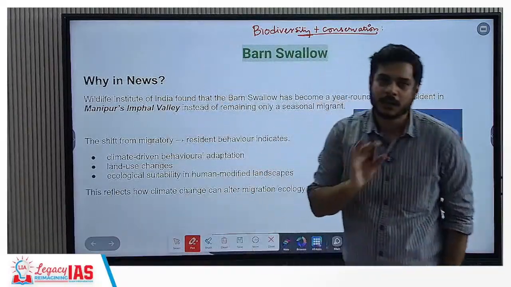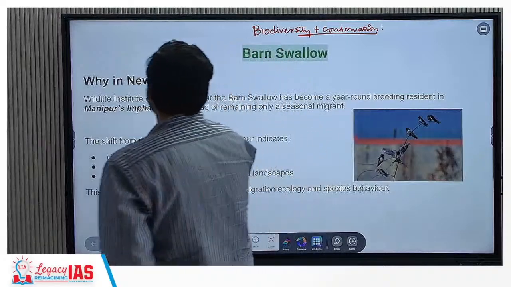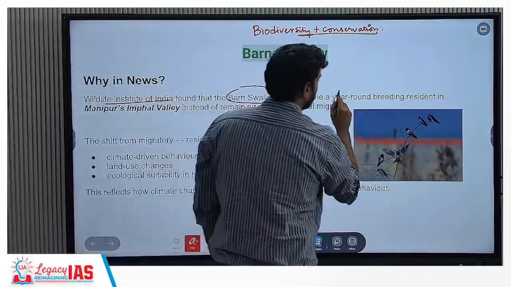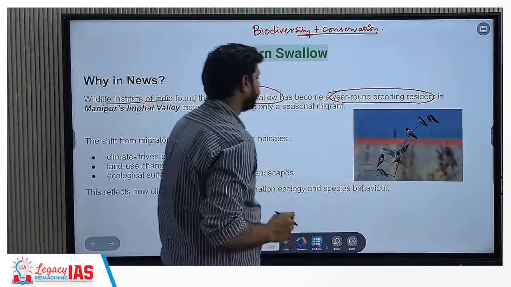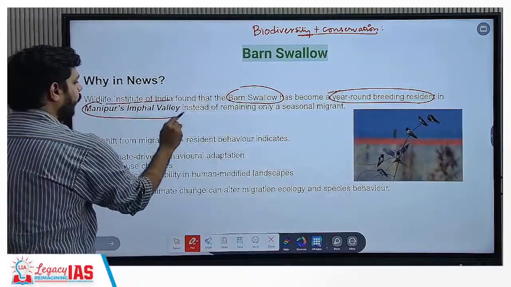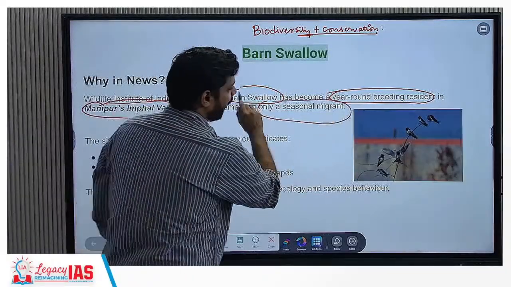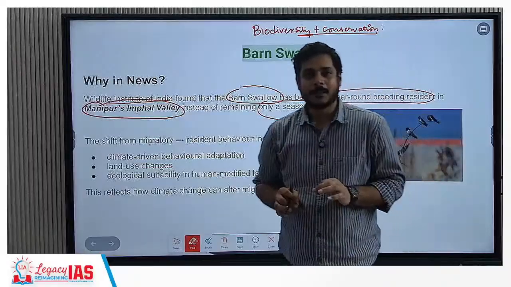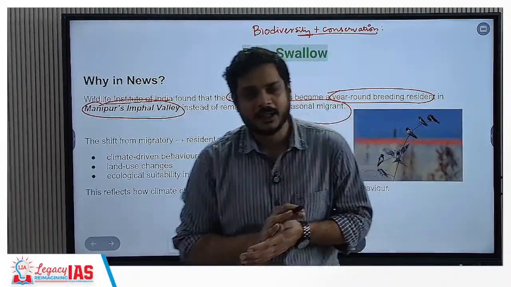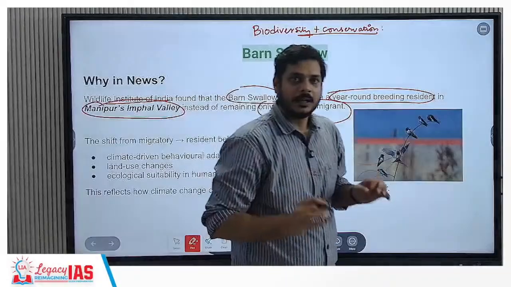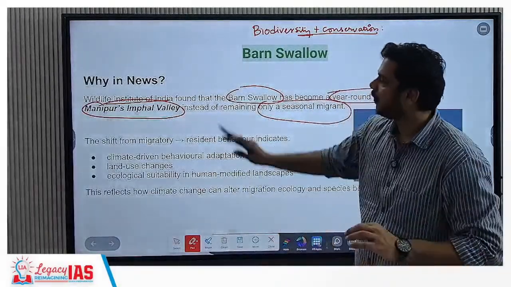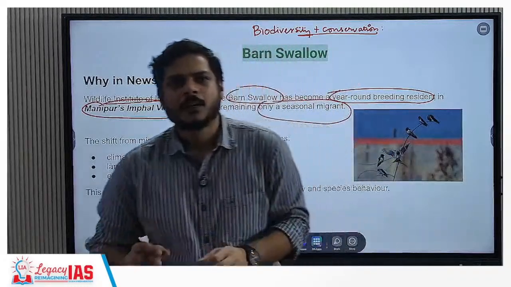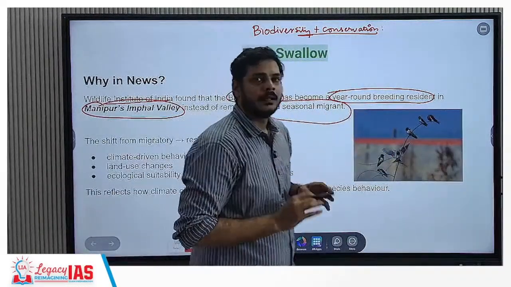Okay, so what has the issue been? The Wildlife Institute of India has found that the barn swallow has become a year-round breeding resident in Manipur's Imphal Valley instead of remaining only a seasonal migrant. So the news is about the barn swallow. It was earlier a migratory bird, but now it has started to permanently reside in Manipur's Imphal Valley. This drives curiosity about why it has chosen to become a permanent resident.